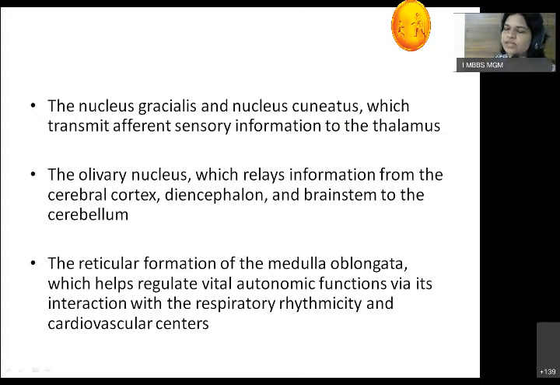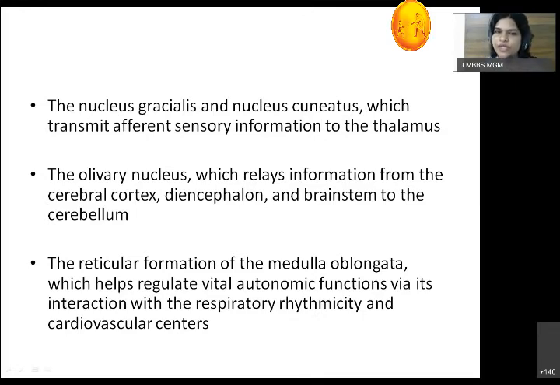It collects the information from the cerebral cortex, diencephalon, and brainstem, and now it is going to relay this information to the cerebellum. So this is a relay center where the information comes from different sources. It is collected at one level, and now this information collectively will go to the cerebellum. So that is the function of the olivary nucleus.